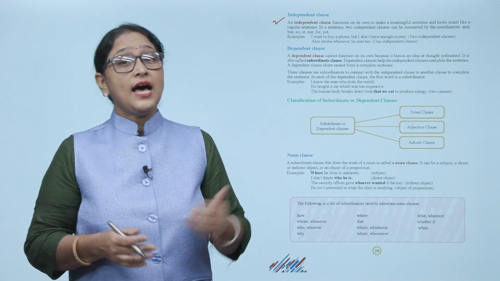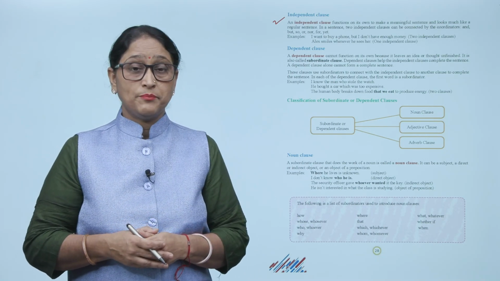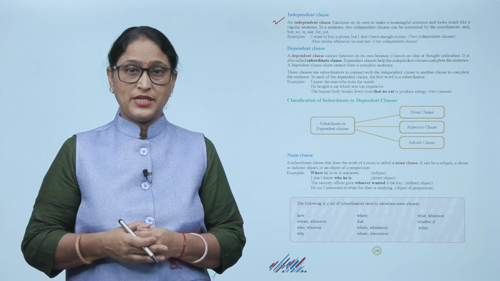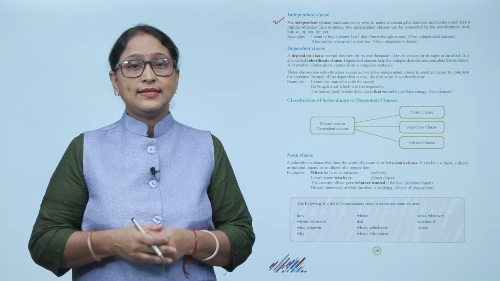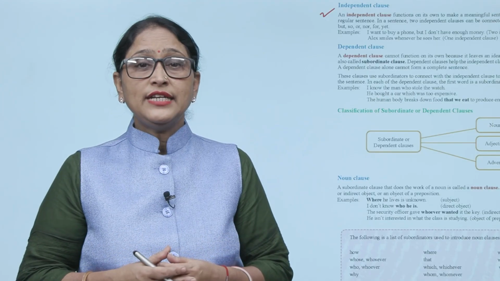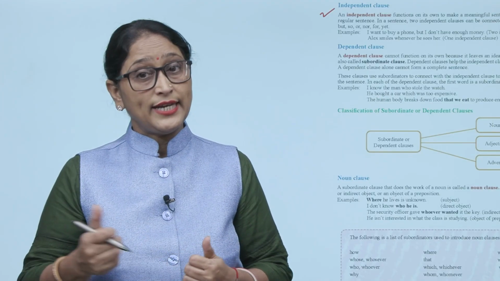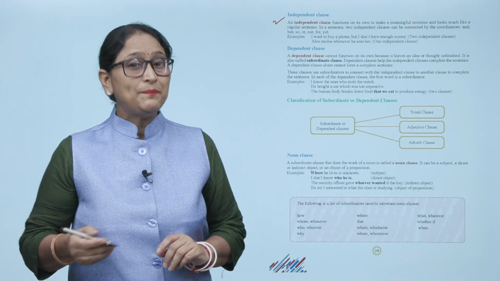Now examples: I want to buy a phone but I don't have enough money. Now, two independent clauses. Alex smiles whenever he sees her. One independent clause. Dependent clause.